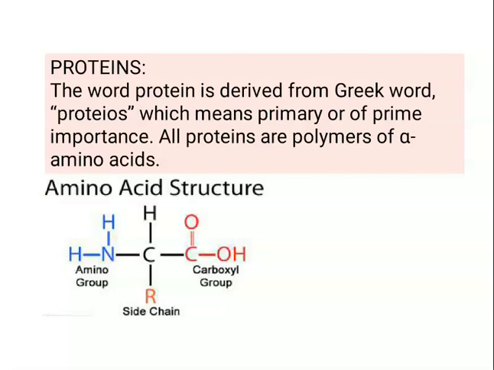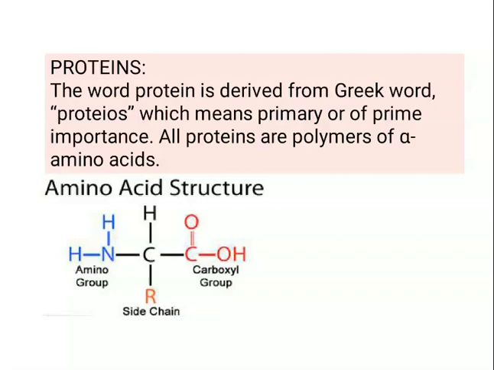So it is just on the basis of the number of the functional groups, whether amino groups are more than the carboxyl group, or carboxyl groups are more than the amino groups, or are they in equal number. So let us start with the acidic amino acids. Simply the amino acids in which the number of carboxyl functional groups are more than the basic group, that is amino group, are called the acidic amino acids. For example, glutamic acid, aspartic acid.